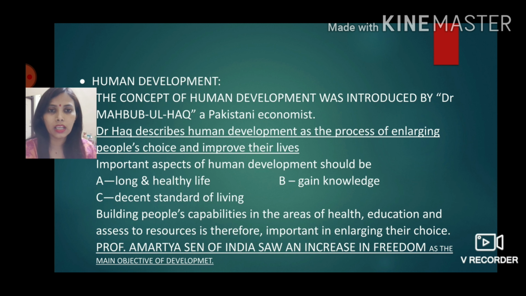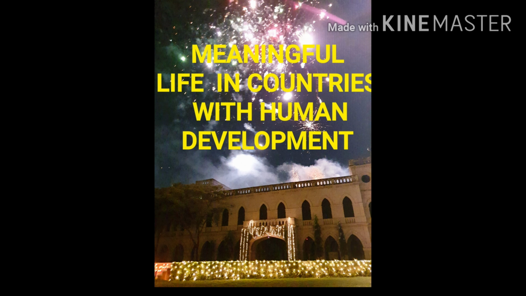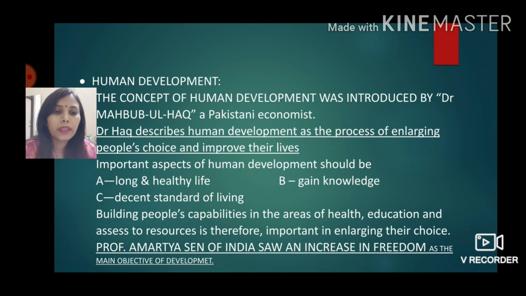So if I say a country's human development is high, that means the citizens of that country have a long and healthy life, they are educated, they have gained a lot of knowledge. And third, their standard of living is very good. Building people's capacities in the areas of health, education, access to resources is therefore important in enlarging their choice or their freedom, you call it.